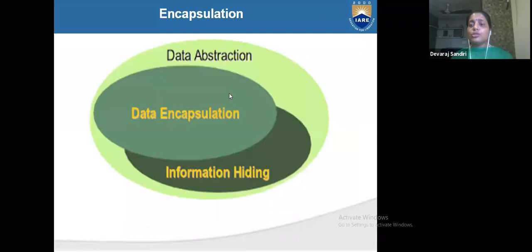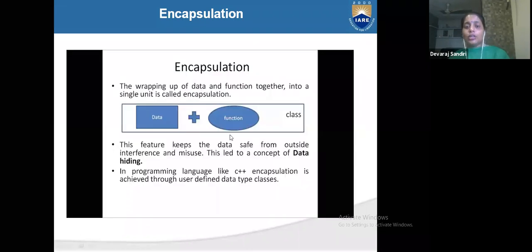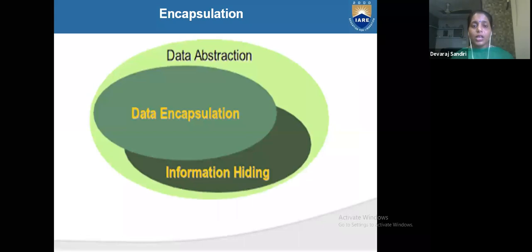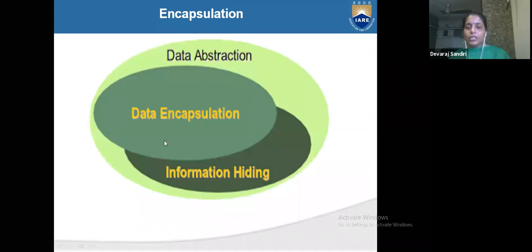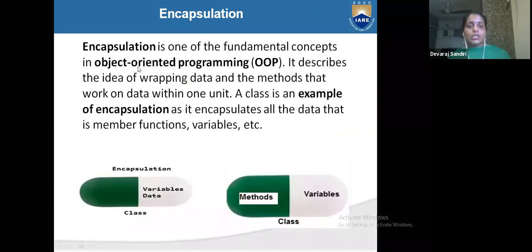Data and functions will be there inside your class, and only the cost will be shown, the same at all showrooms. Data encapsulation, data hiding, will be shown in data abstraction. Encapsulation is one of the fundamental concepts of object-oriented programming.